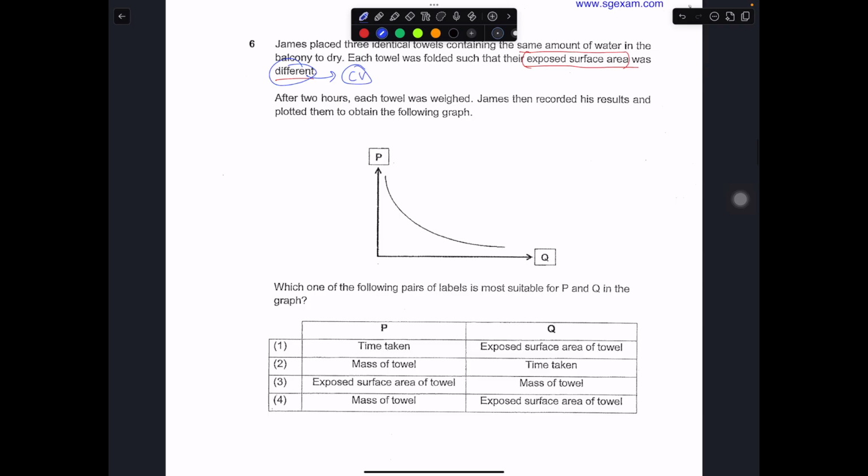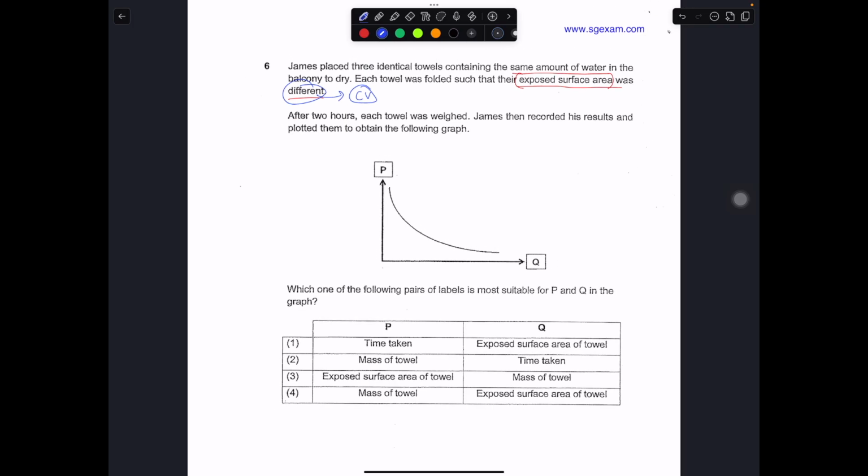Which of the following is the most suitable label for P and Q? Okay, so there's a trick you can use. If you see there's one line in the graph, usually the change variable is here, the measured variable is here. So this will be your cause, this will be your effect. Since we already recognize that the change variable is the exposed surface area, because the word different is being used, it suggests something is being changed, and this variable is your exposed surface area. So this will be ESA, exposed surface area for Q. So it could be number 1 or 4.